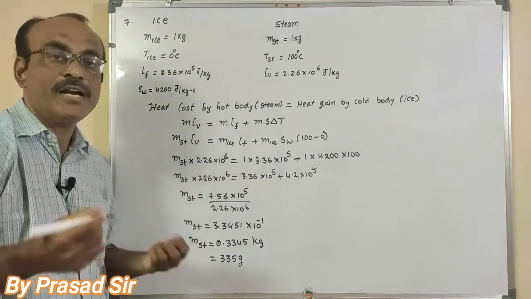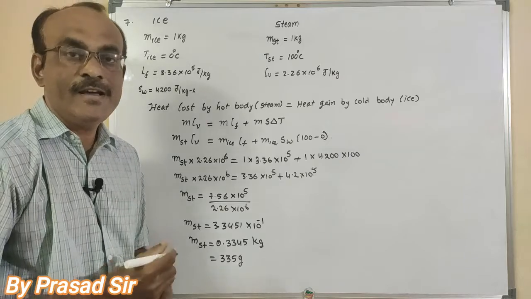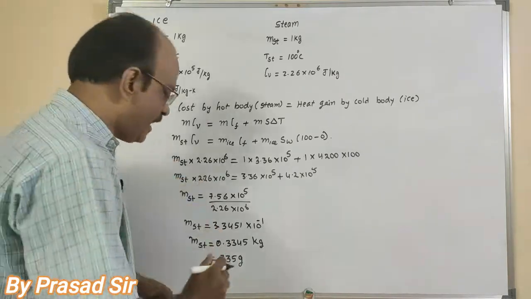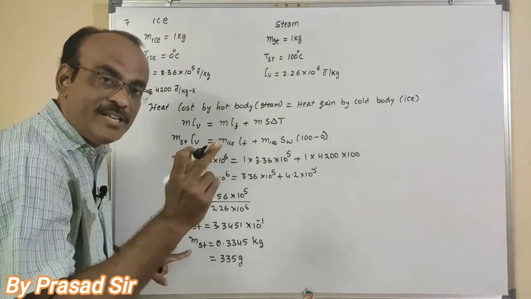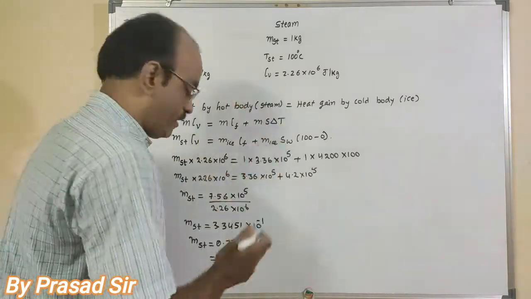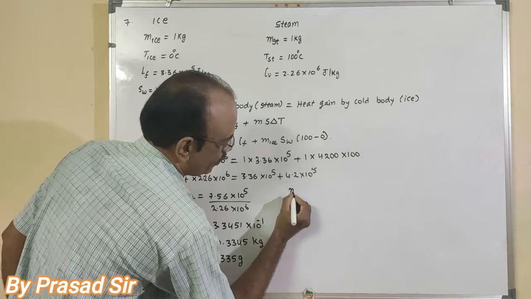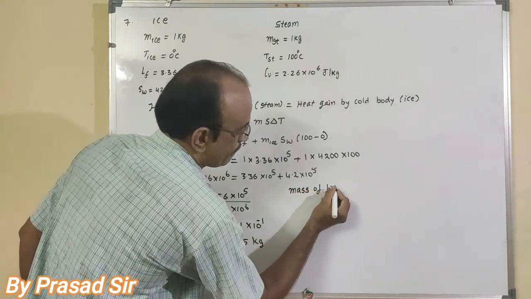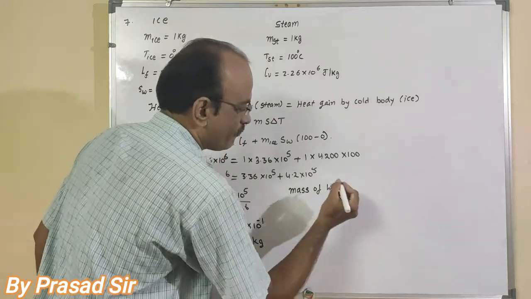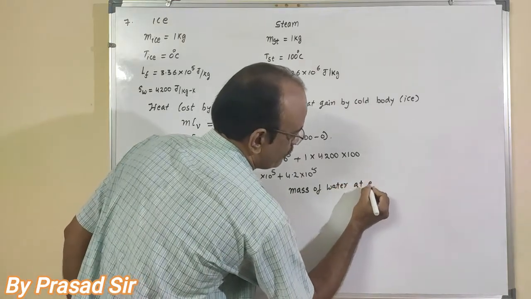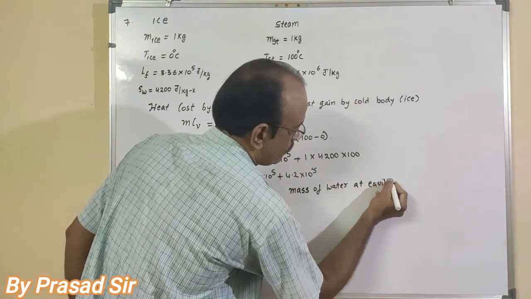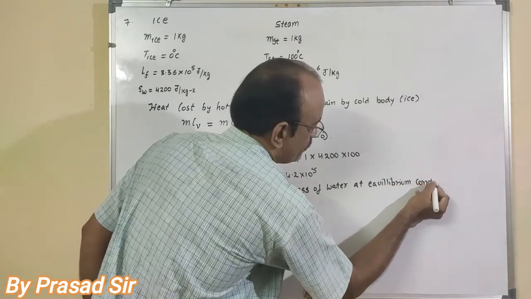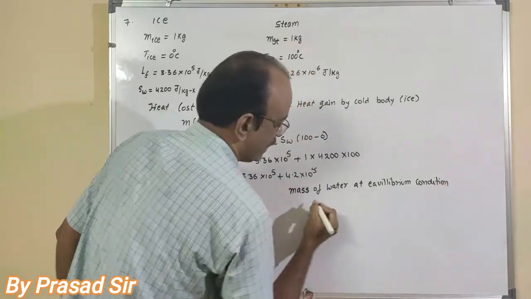But what do we want to calculate here? How much water is present? This steam is mixed with the water, so I want to calculate the mass of water at equilibrium condition.